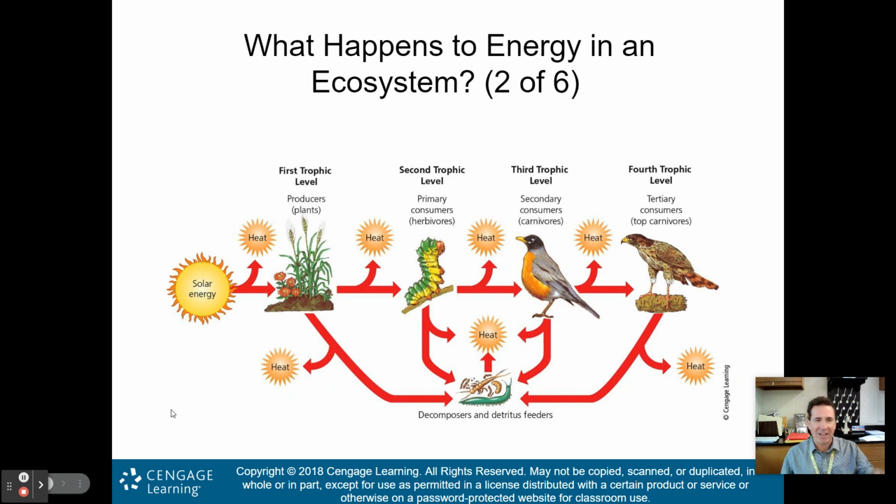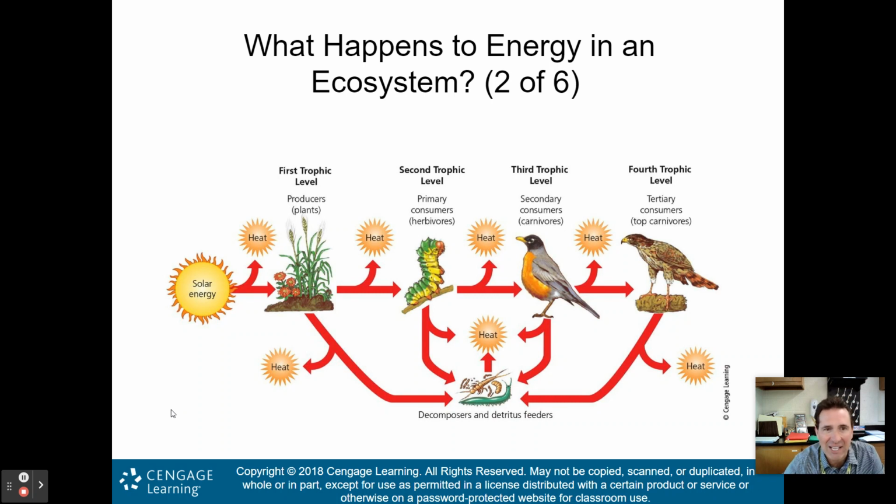Well, you'll notice here, the sun, that's our high quality energy. Our first trophic level is our plants, our producers, who use the sun's energy to produce nutrients. Second trophic level are our primary consumers, our herbivores. Third trophic level are secondary consumers, carnivores. And our fourth trophic level are any tertiary consumers, or the top carnivores. In this case, looking at a hawk, sharks could be considered that. Human beings could be considered that as well. And then obviously all of these go back to our decomposers and our detritus feeders, who feed on the remains of the dead plant and animal matter.